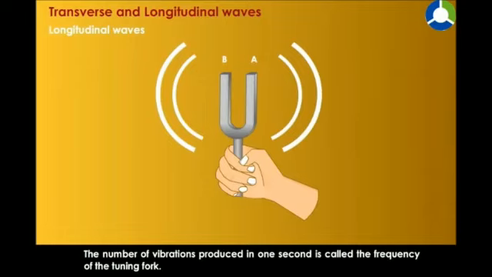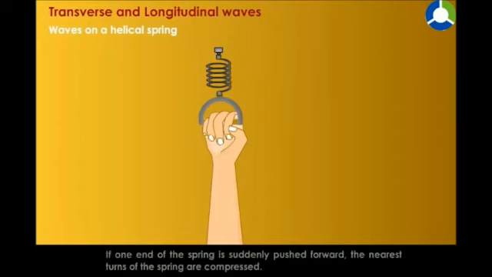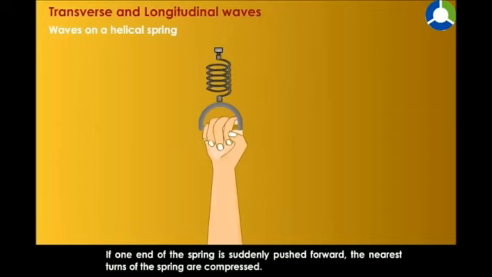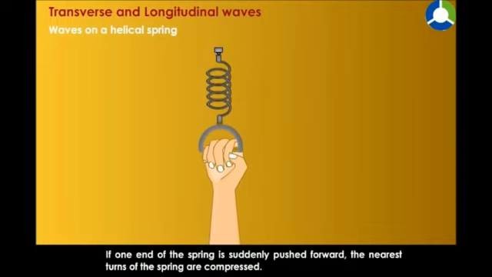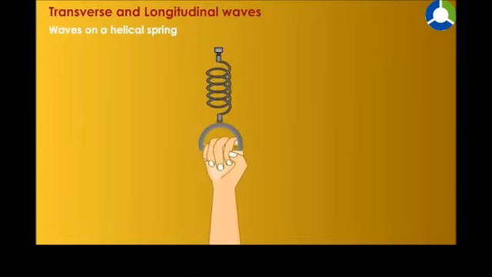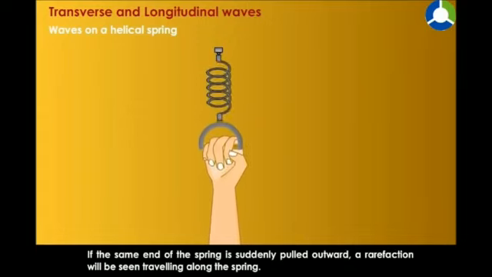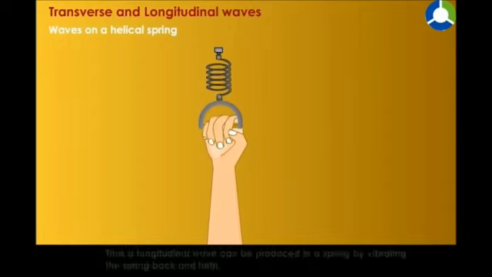Waves on a helical spring. One end of the helical spring is fixed to the wall, and the other end is held in hand. If one end of the spring is suddenly pushed forward, the nearest turns of the spring are compressed. With the passage of time, this compression propagates forward through the spring. If the same end of the spring is suddenly pulled outward, a rarefaction will be seen traveling along the spring.